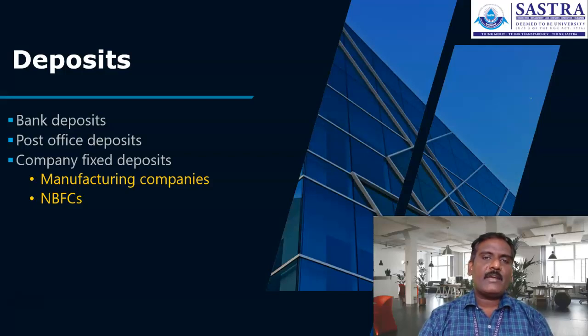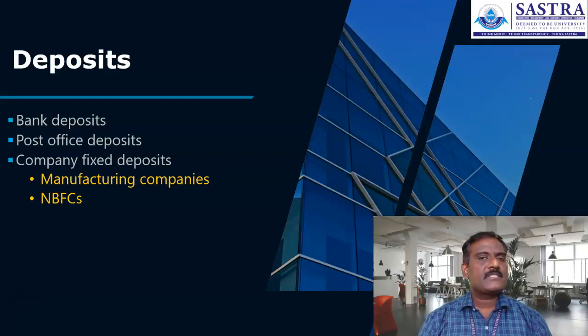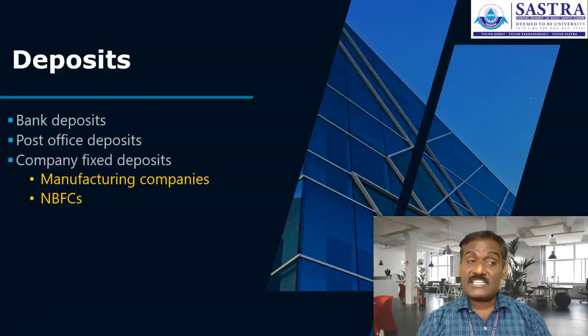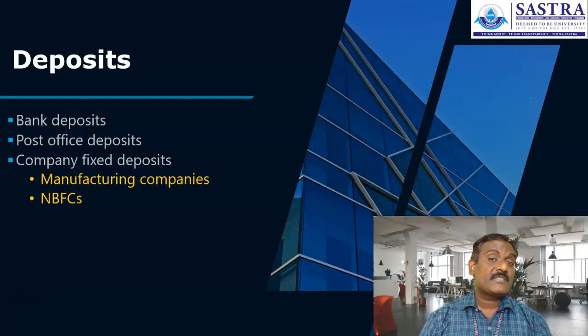Banks are floating different deposit schemes, like recurring deposits, saving deposit schemes, current deposits, term deposit schemes, and fixed deposits. For example, ICICI has floated different deposit schemes like 333 days, 555 days, and 666 days deposit schemes. Special deposit schemes are also floated into the market.